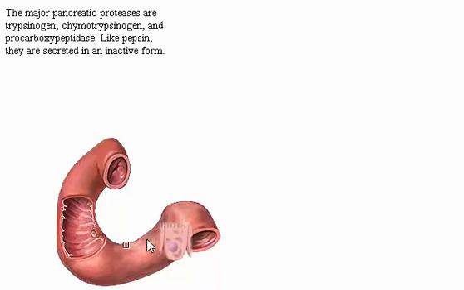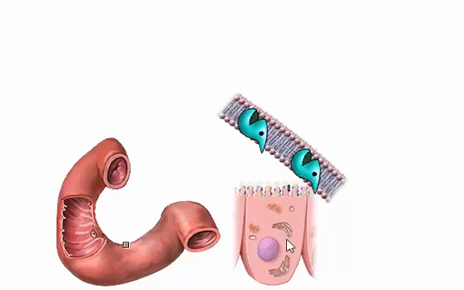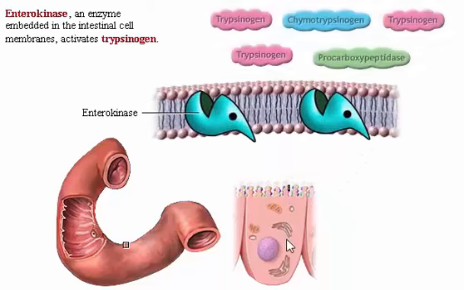The major pancreatic proteases are trypsinogen, chymotrypsinogen, and procarboxypeptidase. Like pepsin, they are secreted in an inactive form. Click the intestinal cell. Enterokinase, an enzyme embedded in the intestinal cell membranes, activates trypsinogen. Drag trypsinogen to enterokinase.